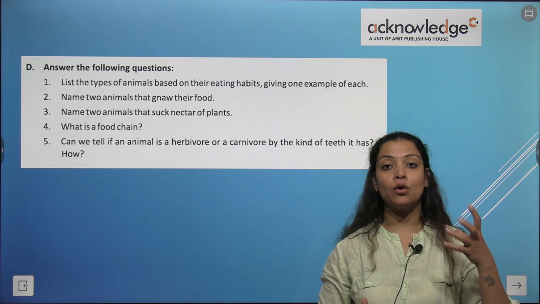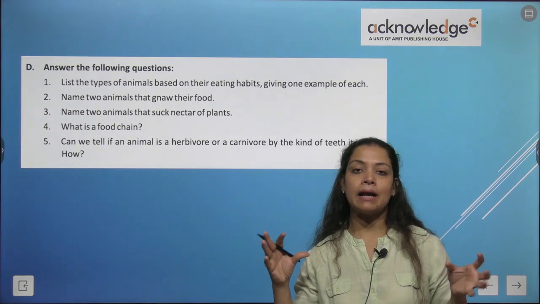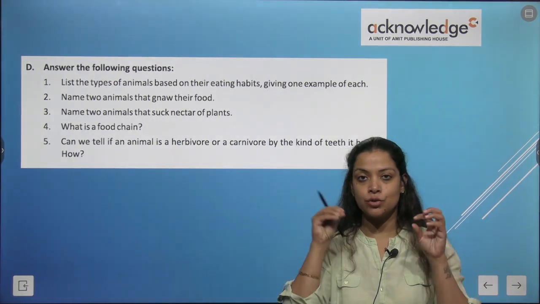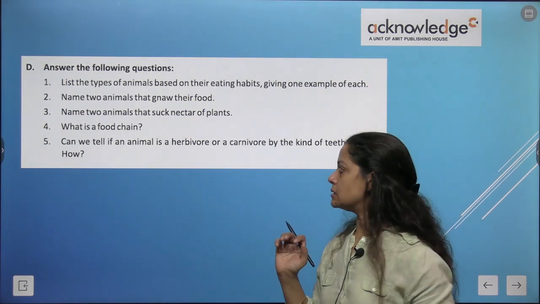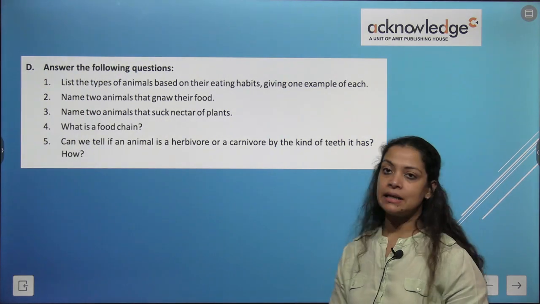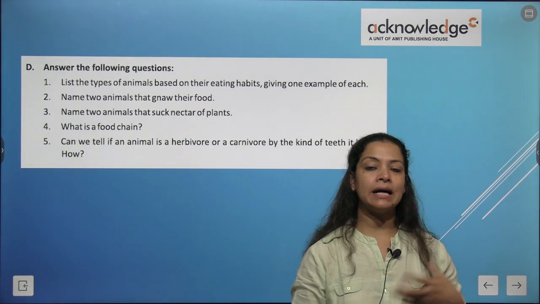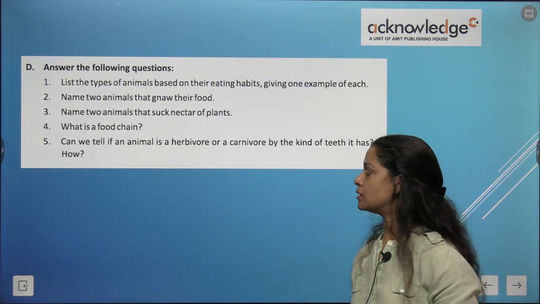Now name two animals that gnaw their food. Who gnaws? Gnawing of food is done by rabbits, squirrels, rats, which have sharp front teeth, and they nibble on nuts and seeds. Name two animals that suck nectar of plants. So we know honeybees and butterflies suck nectar of plants.